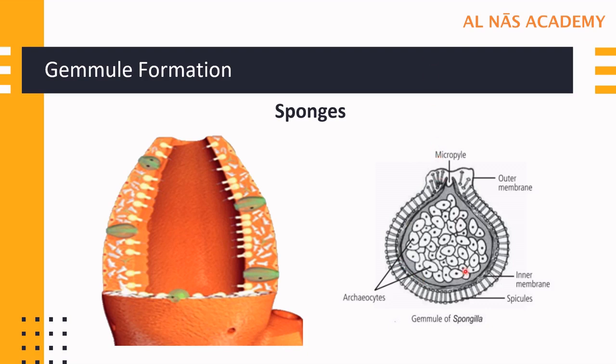Now in this we can see archaeocytes. These archaeocytes are basically single cell units, and these are the main reproductive cells of the sponges. They are surrounded by spicules. These spicules are sharp pointed structures, and they are involved in protecting the gemmule and even giving structural support to the gemmule. These archaeocytes come out from the micropyle and develop into new sponges under favorable conditions. So gemmule formation is clear to everyone? All right.